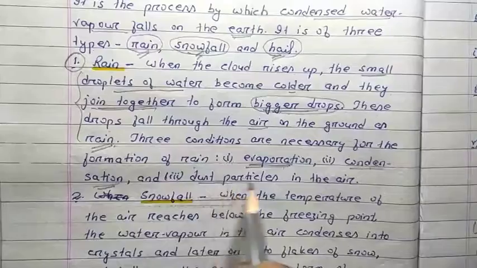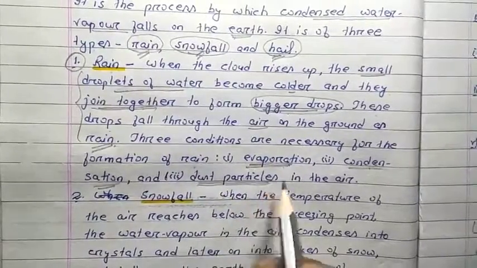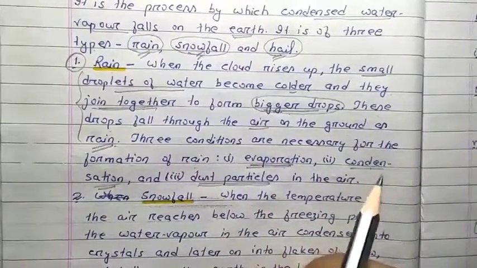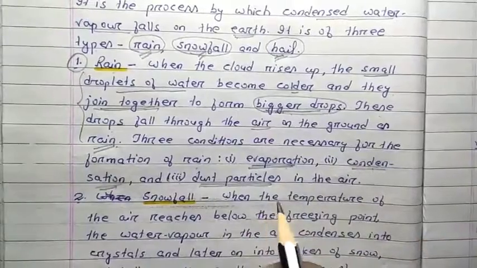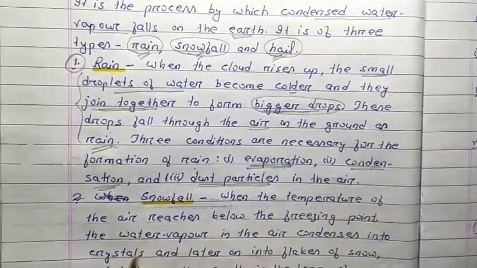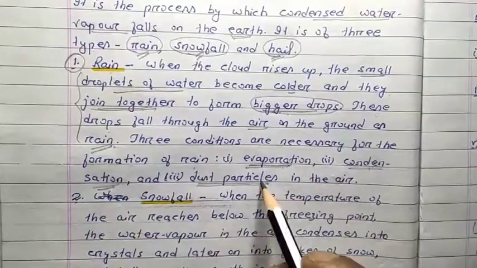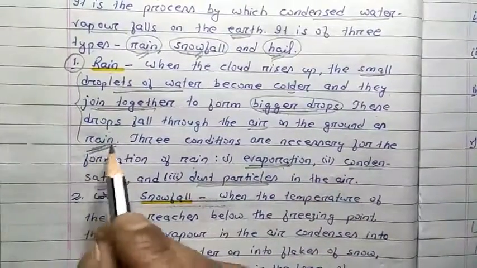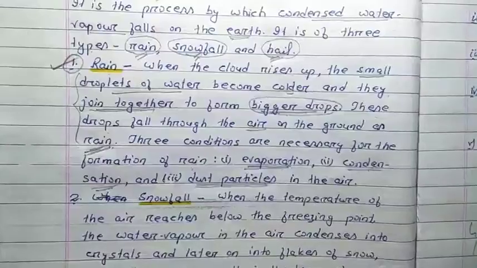And the last one is dust particles. These dust particles generally hold the smaller droplets, and when these droplets join together, they become bigger, and then they come on the earth's surface in the form of rainfall. So these three conditions are essential for rainfall. I hope it is clear about rain.